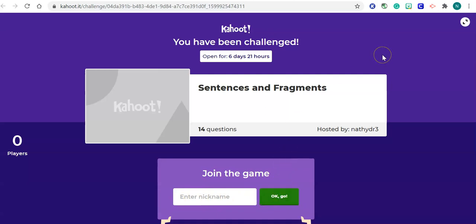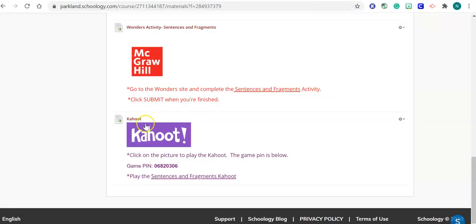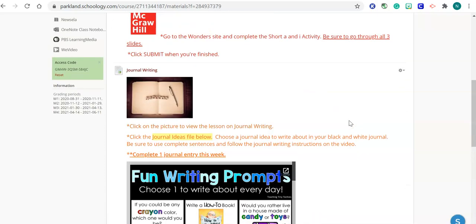If for some reason you would need a code, you can come back up to Schoology. I did put the game pin here in case you needed the pin for it, but you should just be able to put your name in there. So that is your reading and writing work for the week.